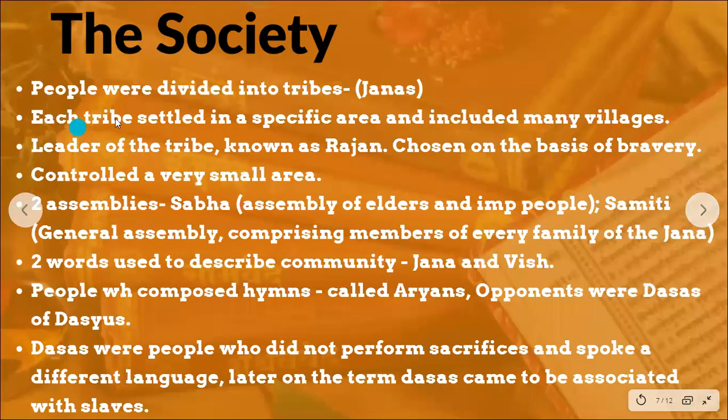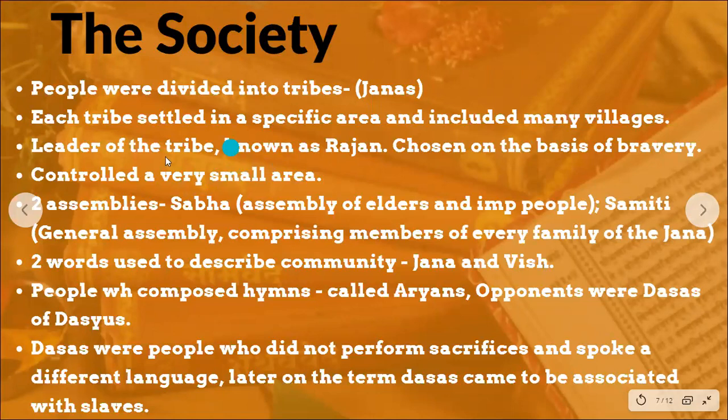Now the society. So now students, the society was divided into tribes, right? People were divided into tribes known as janas. You find a lot of evidence of two words: one is jana, and the other is vish. These are two words that we find very frequently. Janas are basically the people divided on the basis of tribe, and each tribe had a specific area which included a lot of villages. The leader of the tribe was known as the rajan. This rajan was chosen on the basis of bravery, and he controlled a very small area.